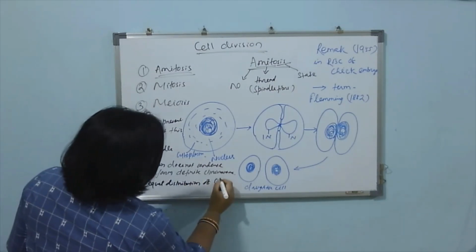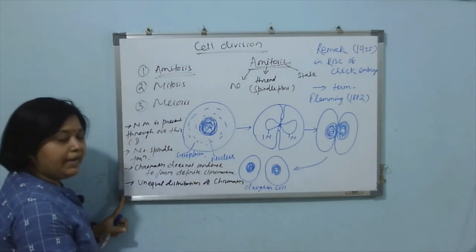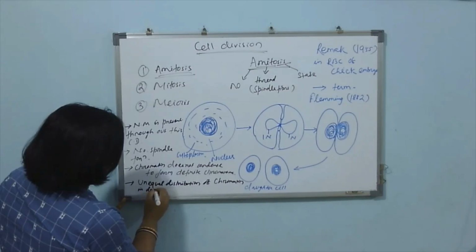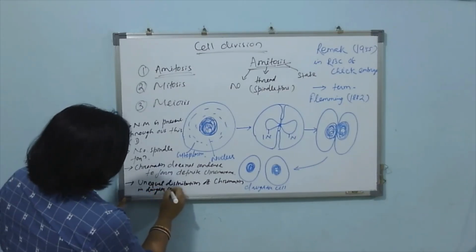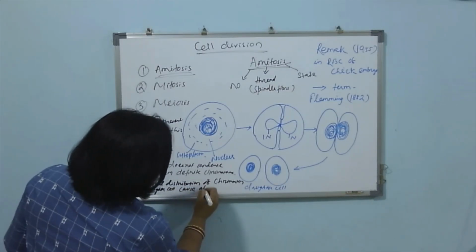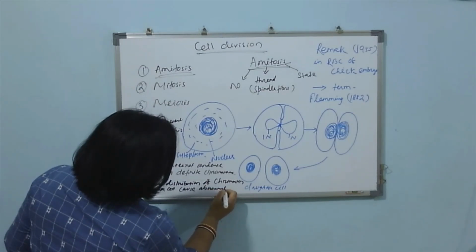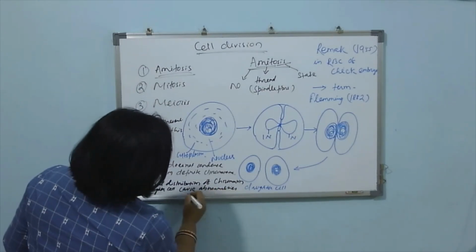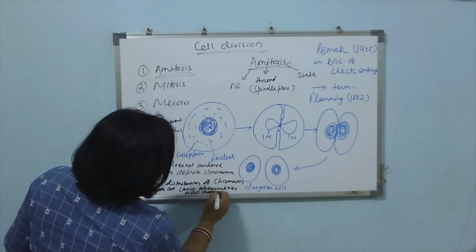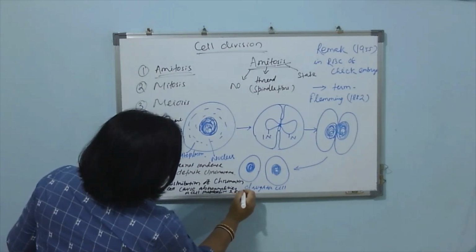of chromatin, or you can say genetic material, in the daughter cells, causing abnormalities in cell metabolism and reproduction.